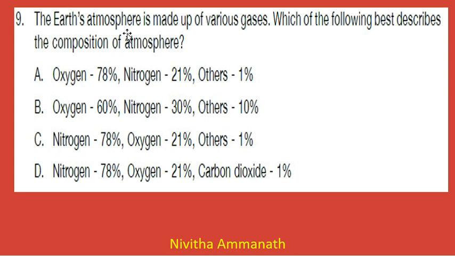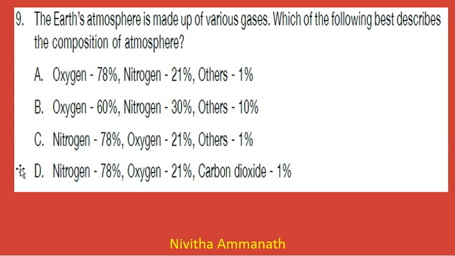The Earth's atmosphere is made up of various gases. Which of the following best describes the composition of atmosphere? Oxygen 78%, nitrogen 21%, others 1%. Oxygen 60%, nitrogen 30%, others 10%. Nitrogen 78%, oxygen 21%, others 1%. Nitrogen 78%, oxygen 21%, carbon dioxide 1%.